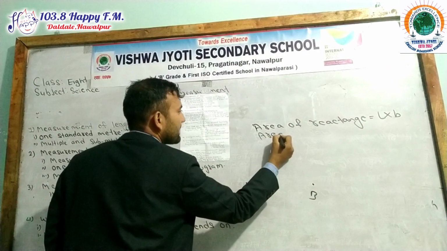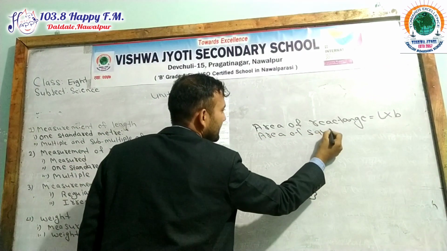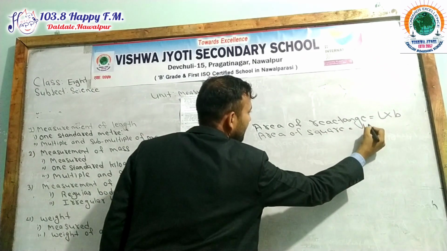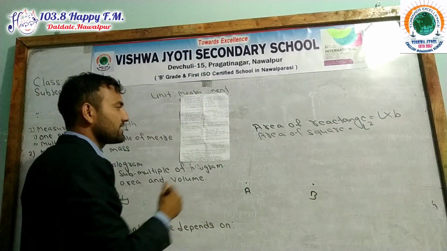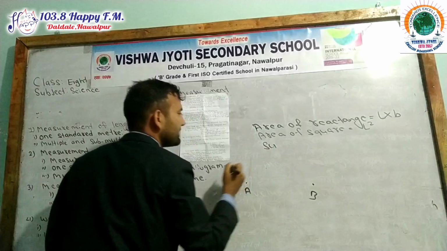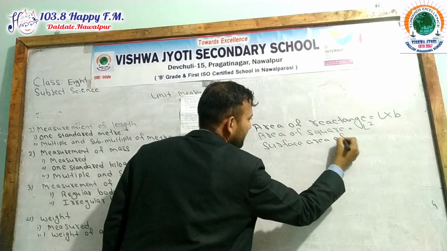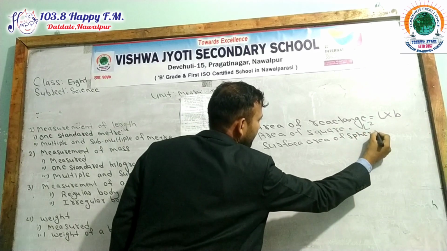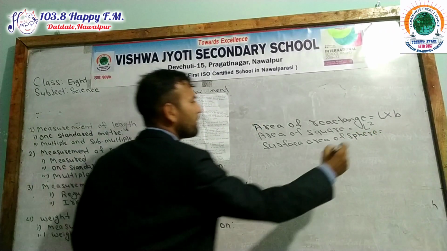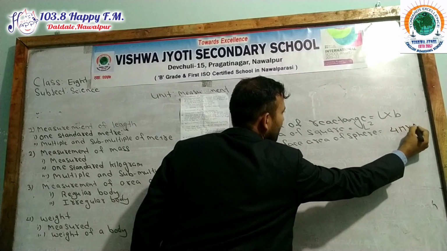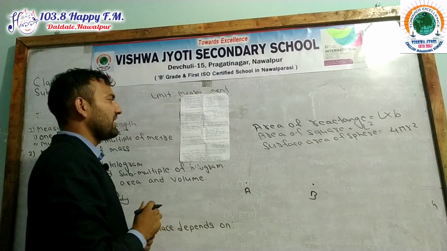Area of square, A equal to L square. Surface area of sphere, A equal to 4 pi r square, where r means radius.